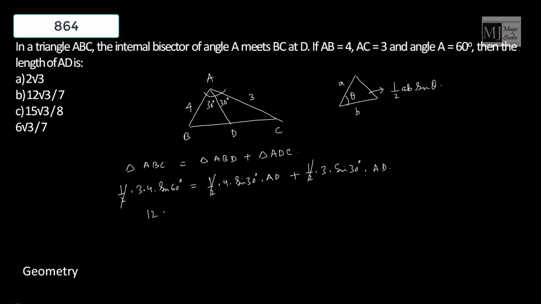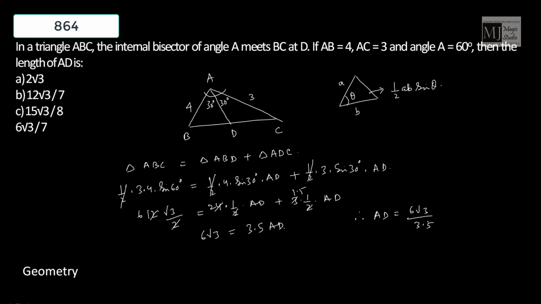Sine 60 degrees, 12 root 3 by 2, equals 4 into sine 30 degrees, which is half, into AD, plus 3 into half into AD. So we have 6 root 3 equals 3.5 AD. Therefore AD is 6 root 3 by 3.5, that is 12 root 3 by 7 units.